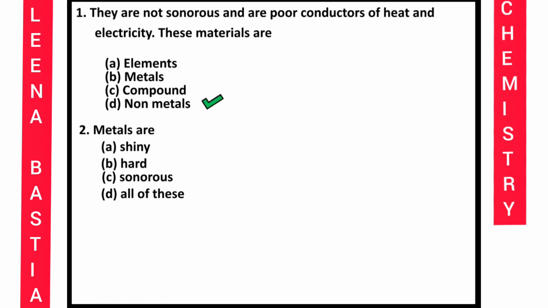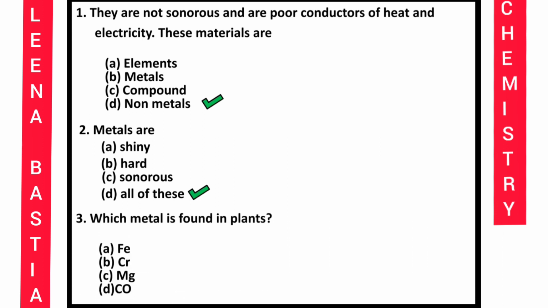So the second question, metals are shiny, hard, sonorous, all of this. What will it be? Yes, it is all of this. Question number 3, which metal is found in plants? Which of these metals do we find in plants? The answer is magnesium. In which part of the plant is magnesium found? It is in chlorophyll. Okay.